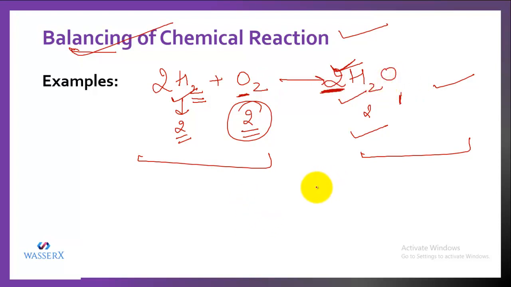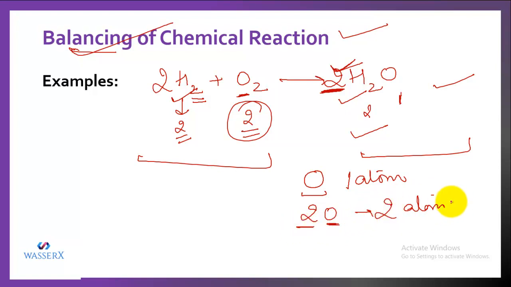One thing I want to discuss with you. Let's say I have written O like this, so what does it specify? It specifies that it is an oxygen atom. How many atoms? Nothing is written in front, so that means it is 1 atom. If it is written like 2O, that means this O is an atom, and this 2 specifies that there are 2 atoms of oxygen.